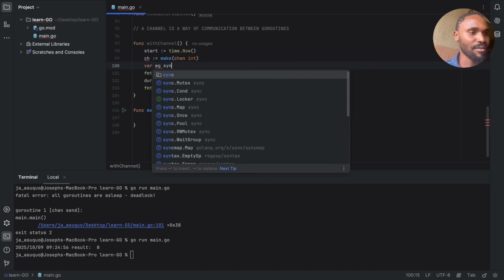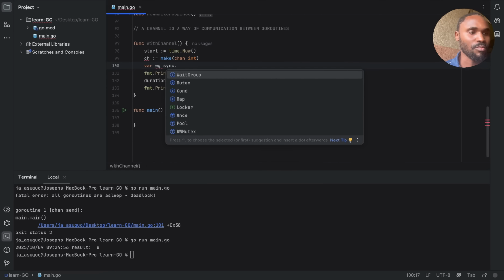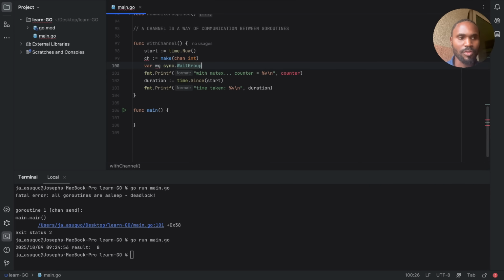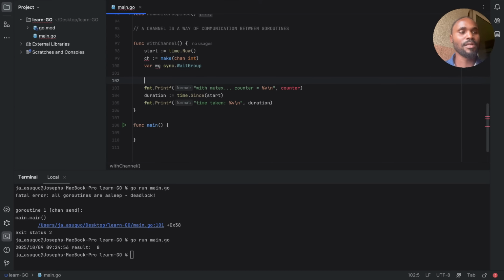Yeah, so now we have sync.WaitGroup here. The thing about this is an important concept in Go. We have workers, and then we have a receiver. Basically what this means is that workers or senders do the work and send the code through the channel, and then a receiver just stays and receives it and does whatever you want to do with it. And that's the same concept we are going to do here.